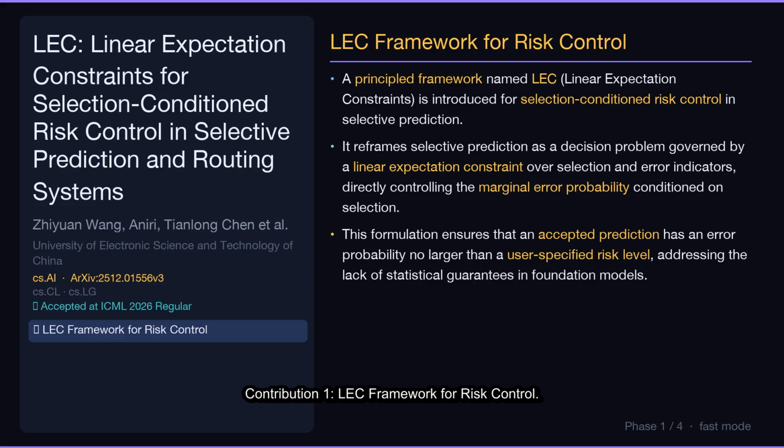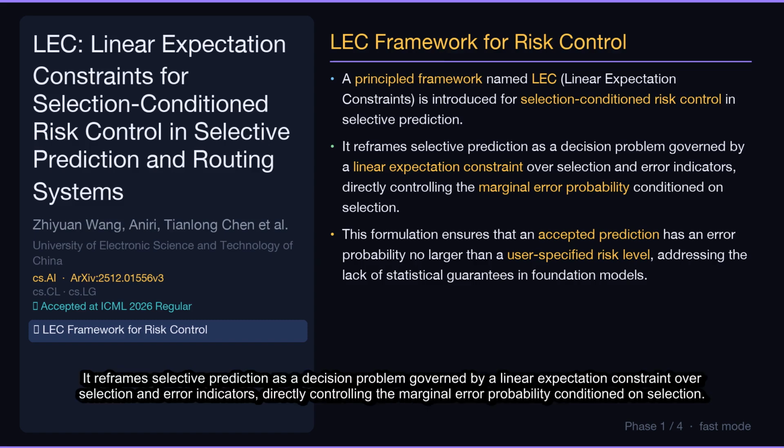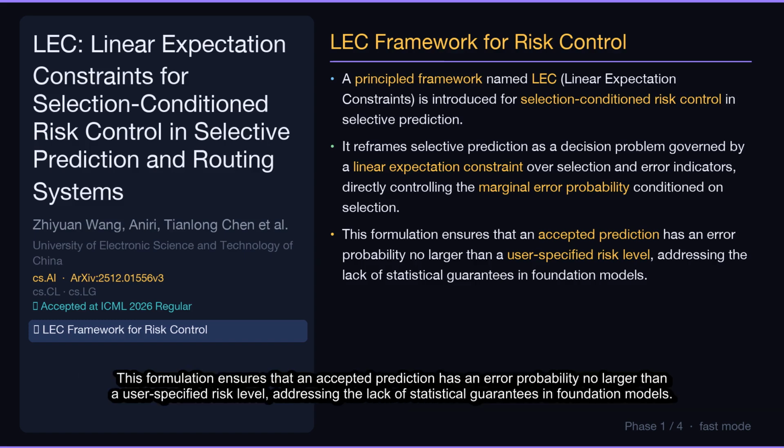Contribution 1, LEC Framework for Risk Control. A principled framework named LEC, Linear Expectation Constraints, is introduced for selection condition risk control in selective prediction. It reframes selective prediction as a decision problem governed by a linear expectation constraint over selection and error indicators, directly controlling the marginal error probability conditioned on selection. This formulation ensures that an accepted prediction has an error probability no larger than a user-specified risk level, addressing the lack of statistical guarantees in foundation models.